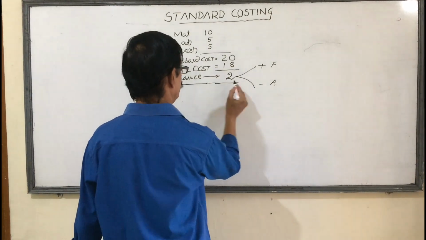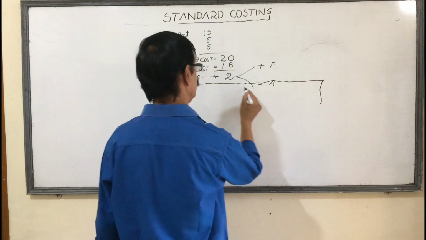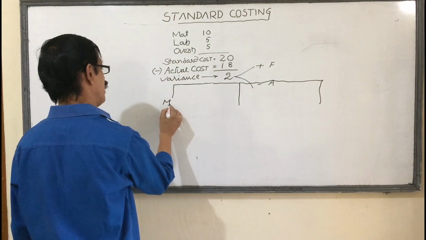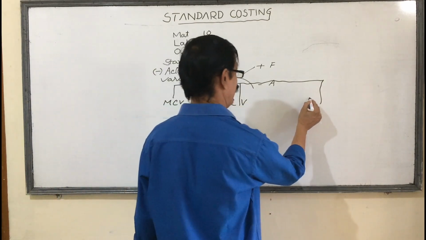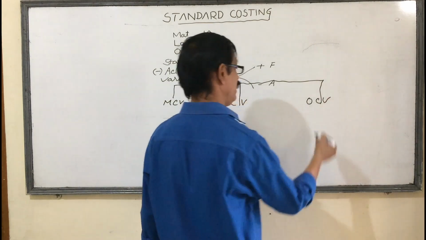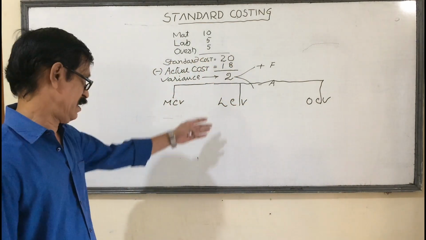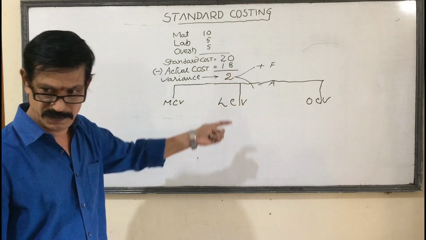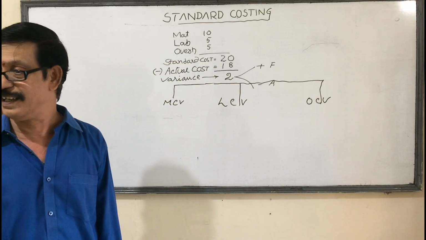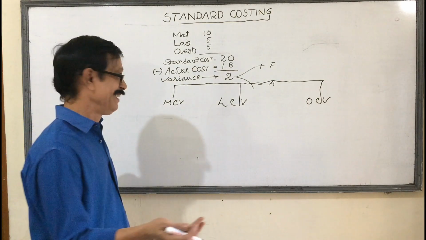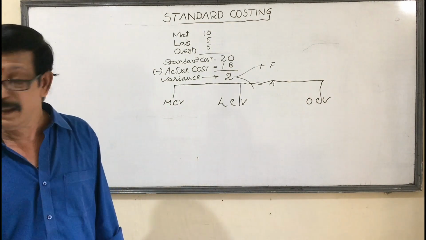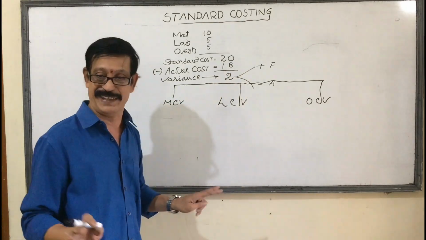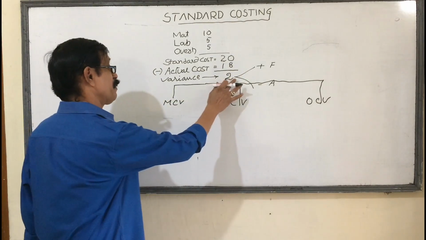This is because of either material cost variance or labor cost variance or overhead cost variance. Understanding? The 2 rupees difference came. Understanding or not? Hello? We expected that 20 rupees is the standard cost. Before production only we decided. But actually how much we paid? 18 rupees only. 2 rupees is called variance. Okay, no? Why did the 2 rupees difference come?